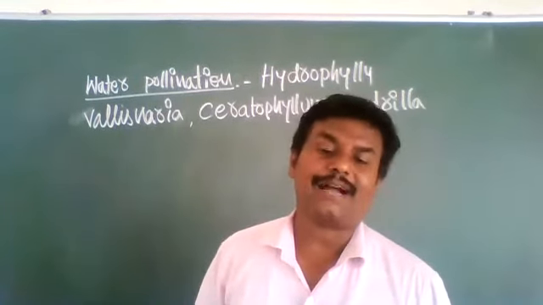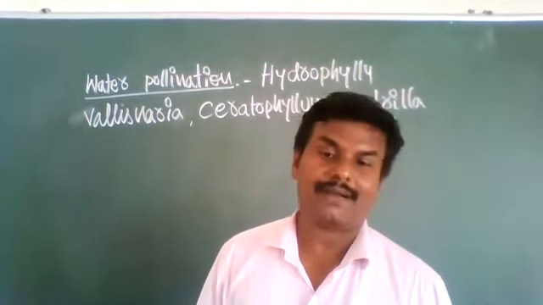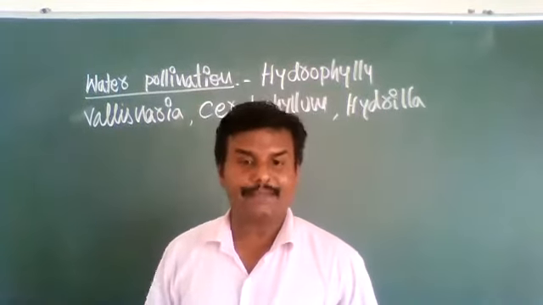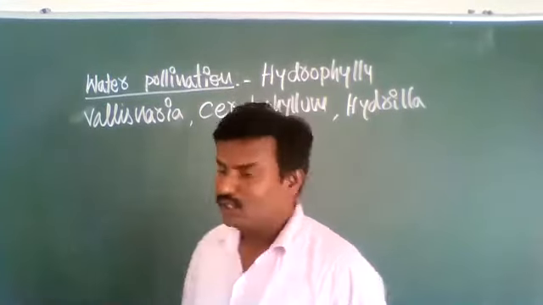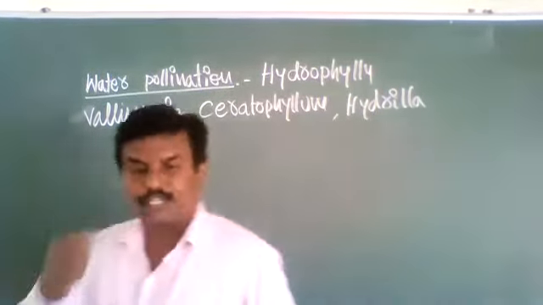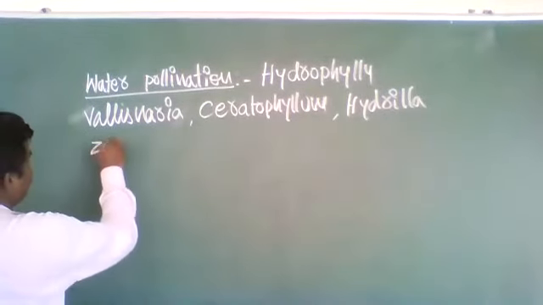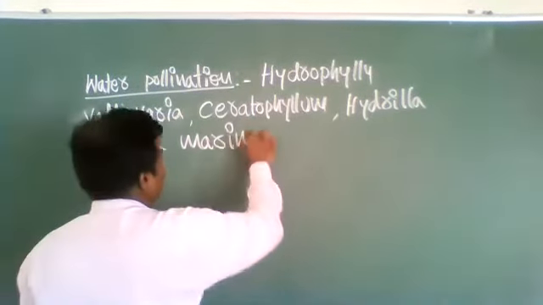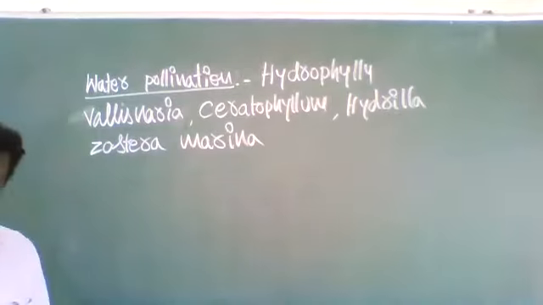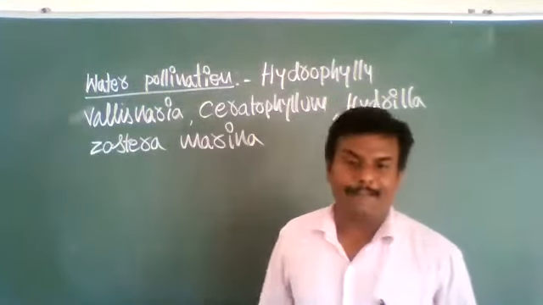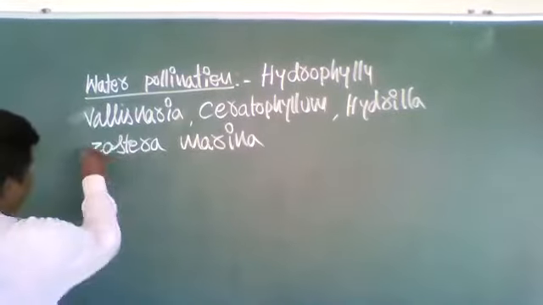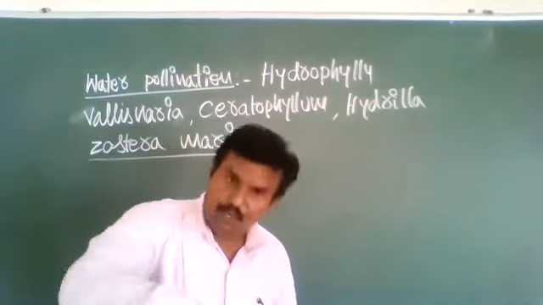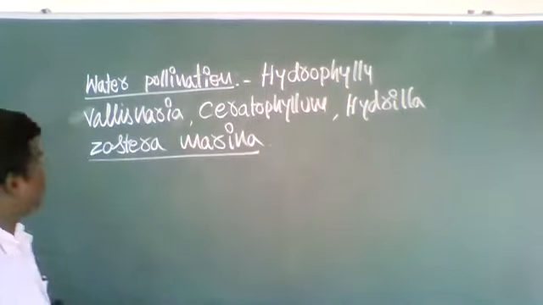Those which are completely drowned, completely sink in the water, in them true water pollination occurs. So the true water pollination occurs in one particular species that is called Zostera marina. It is a totally submerged marine plant. In Zostera marina, there is true water pollination. That means what? Pollination occurs completely in water only. Okay, that is called Zostera marina.